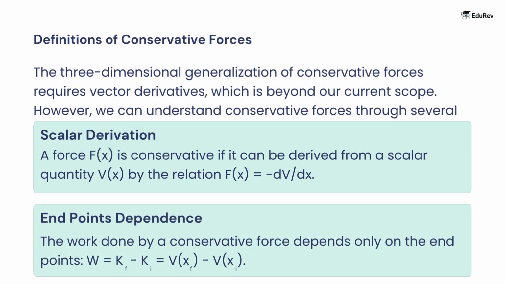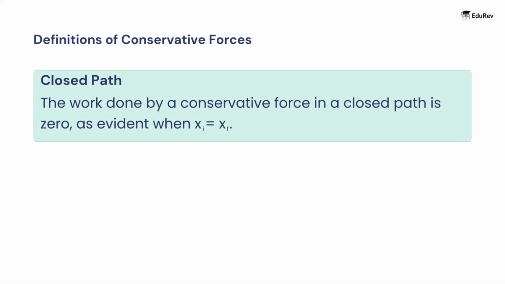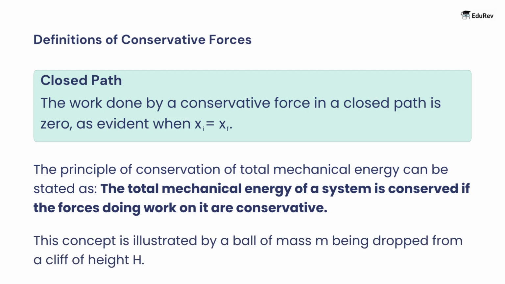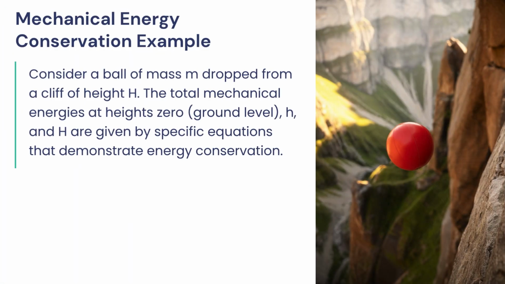The work done by a conservative force depends only on the endpoints. W is equal to K final minus K initial is equal to Vx initial minus Vx final. The work done by a conservative force in a closed path is 0, as evident when xi is equal to xf. The principle of conservation of total mechanical energy can be stated as the total mechanical energy of a system is conserved if the forces doing work on it are conservative. This concept is illustrated by a ball of mass m being dropped from a cliff of height h. Consider a ball of mass m dropped from a cliff of height h.